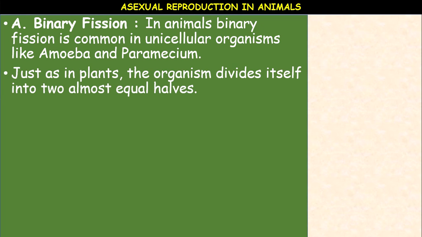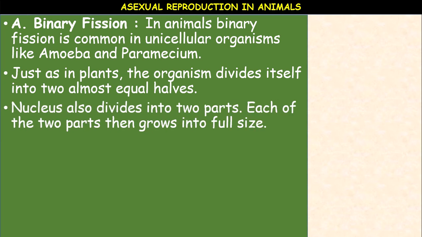Just as in plants, the organism divides itself into two almost equal halves. Binary means two, fission means division. Division of the parent into two small, nearly equal sized daughter individuals is called binary fission.